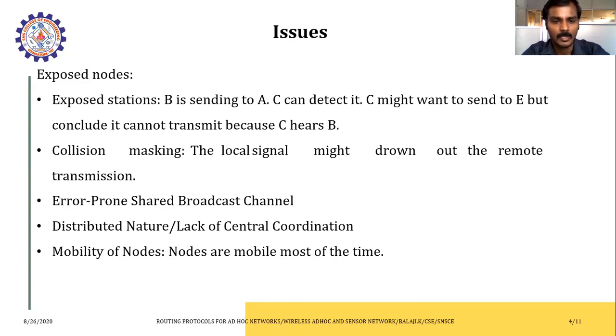But we can't say that a collision may not happen. In exposed nodes also there is a possibility of a collision. How? Already assume that A, B, C are the three nodes. A and B are already in communication, and C just wants to communicate with B, giving the request, and B accepts the request from C, so B will automatically communicate with C. So the possibility of loss of signal may happen. This is the problem of the exposed node.